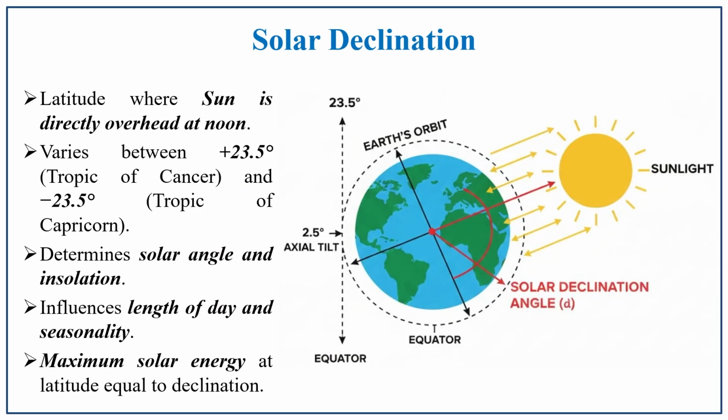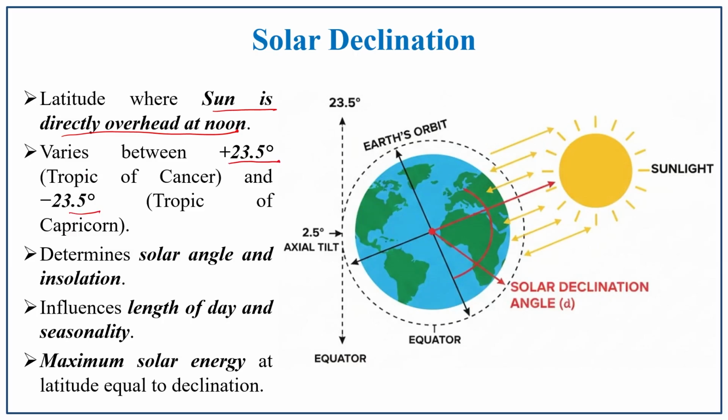Solar declination. Solar declination is when the sun is directly overhead at noon. In the previous slide we discussed that at noon time there will be a peak receiving of incoming solar radiation. That concept you have to remember. It also varies between 23.5 degrees north and south, that is the Tropic of Cancer and Tropic of Capricorn.